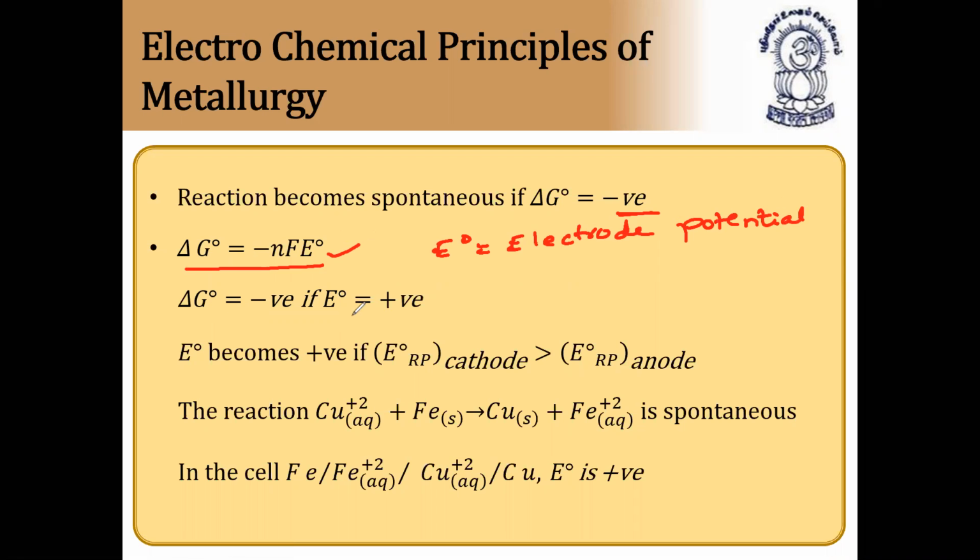So delta G is negative if the electrode potential is positive. Electrode potential becomes positive if the electrode reduction potential of the cathode is greater than the reduction potential of the anode. Then only it can be positive. The reaction Cu2+ + Fe gives Cu + Fe2+ is spontaneous because iron can displace copper from its salt solution. So in the cell, Fe is the anode and Cu is the cathode. So E degree is positive. This we have done on the basis of electrochemical principles of metallurgy. Anyway, we have discussed this total concept in electrochemistry.